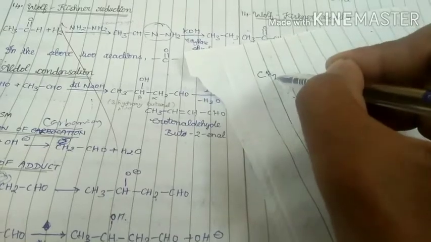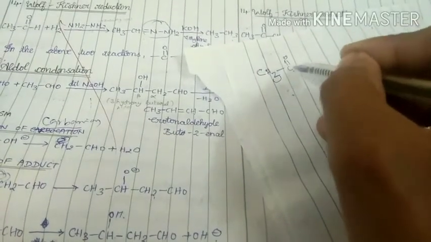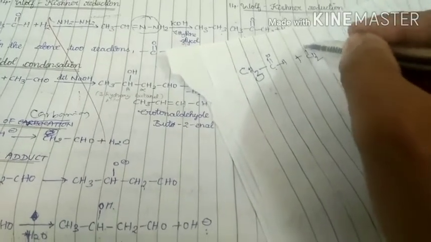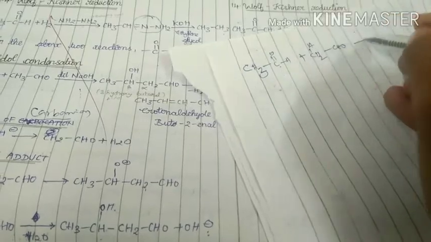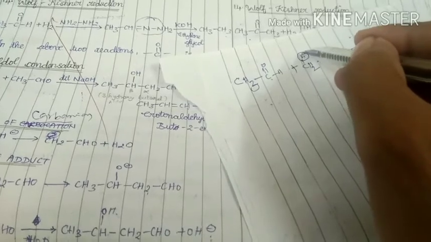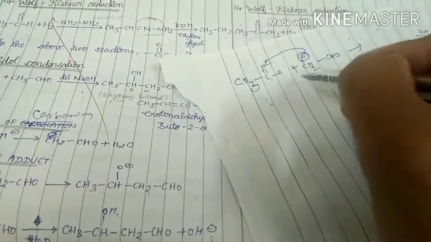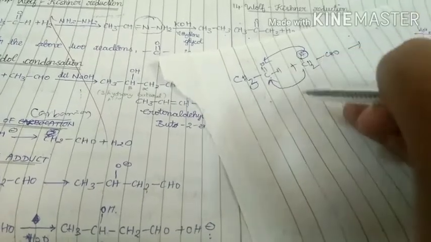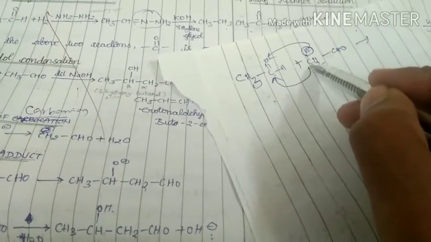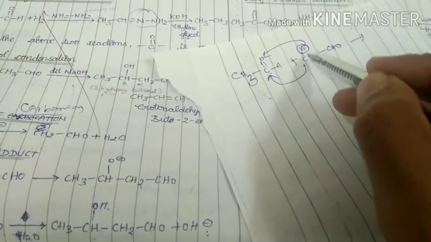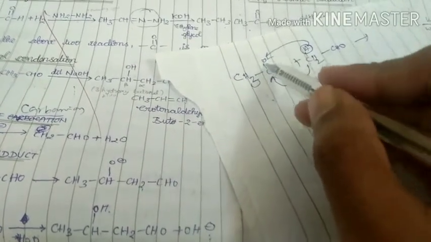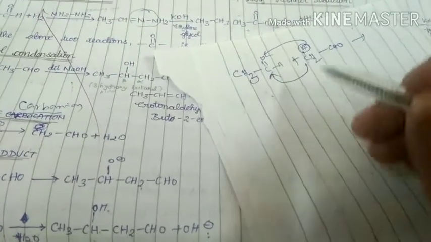In the first step, write the structure of the aldehyde. In the second compound, write the alpha hydrogen separately. Then see, this hydrogen is directly going to attack this oxygen, and this carbon is directly going to attack this carbon. Because after removing hydrogen from this carbon, this carbon gets a negative charge. This negative charge carbon is going to attack this carbonyl carbon. Why? This carbonyl carbon exhibits a positive charge because oxygen has more electronegativity.